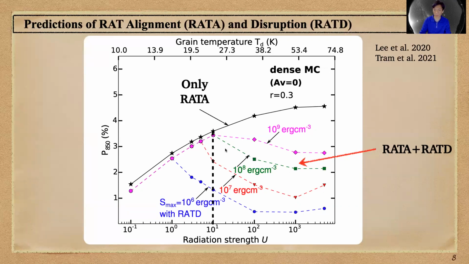But when we consider both RAT alignment theory and the RATD mechanism, the polarization degree first increases and then decreases because of the disruption. The critical value where RATD occurs depends on the local medium, and also depends on the grain structure. More compact grains are harder to disrupt.